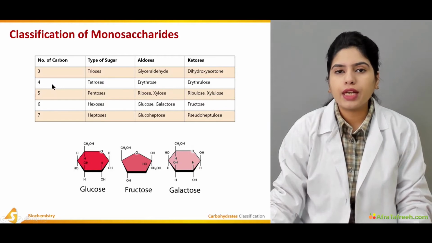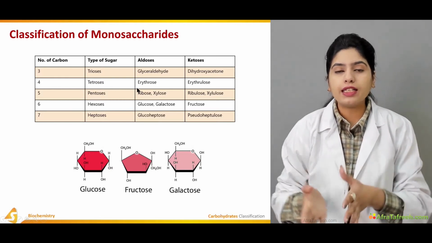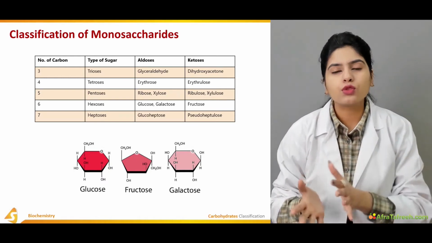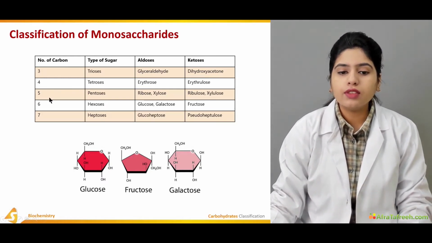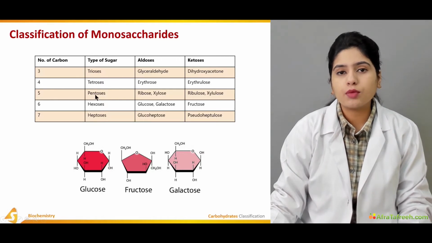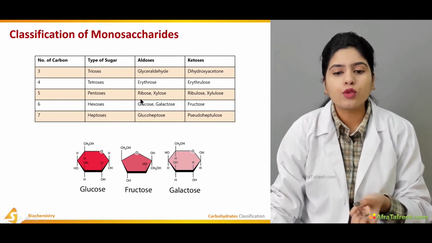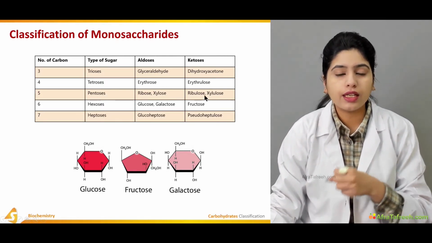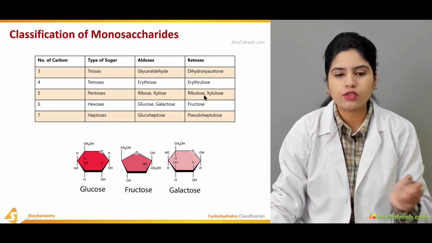If the number of carbon atoms is 4, then the type of sugar is a tetrose. In case of the presence of an aldehyde group, it will be known as erythrose, and in case of the presence of a ketone group, it will be known as erythrulose. If 5 carbon atoms are present, then the type of sugar is a pentose, and a pentose can be ribose, xylose, ribulose or xylulose, on the basis of the presence of an aldehyde group or ketone group in its structure.